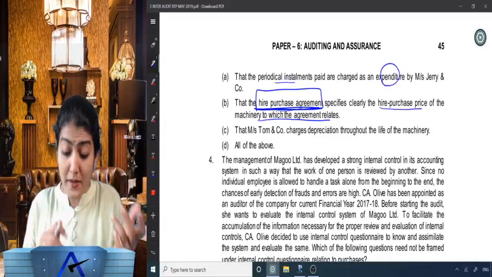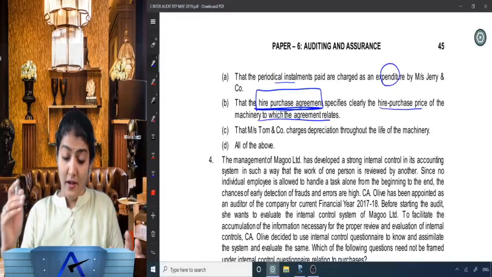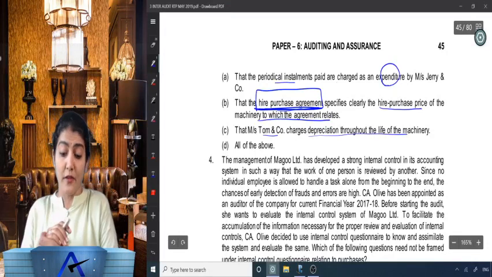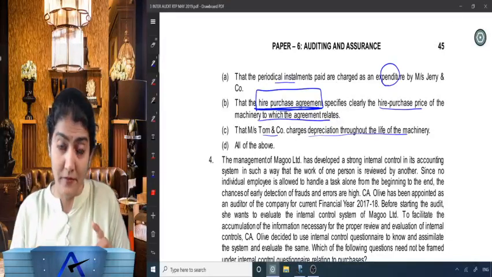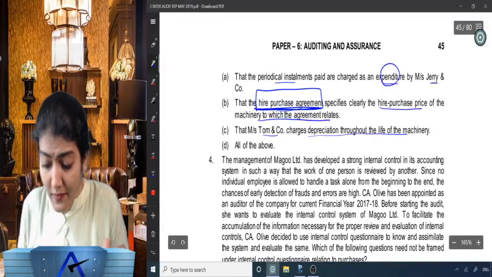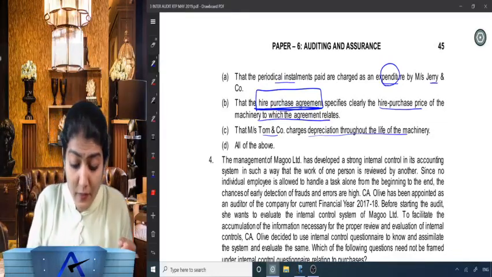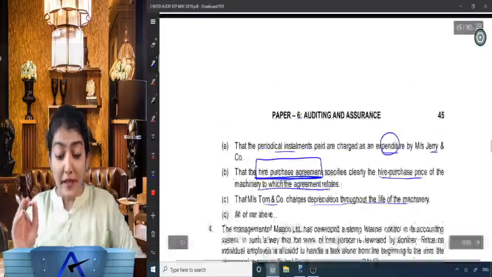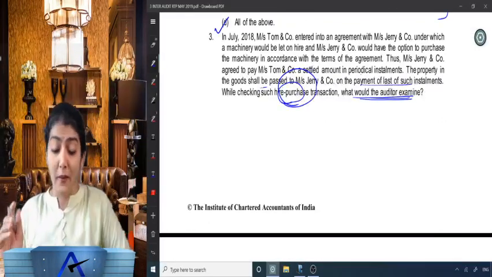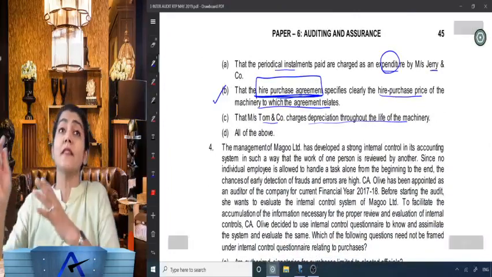That Messrs. Tom and company charges depreciation throughout the life of the machinery, and all of the above. So when you're checking regarding this expenditure, it is in the books of Jerry and company. When you're checking about the depreciation, that is in the books of Tom and company. But mainly in the context of the hire purchase transaction, what the auditor is required to examine is the hire purchase agreement.